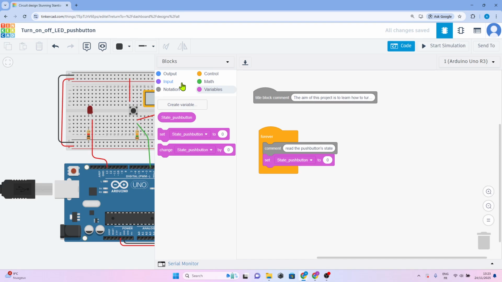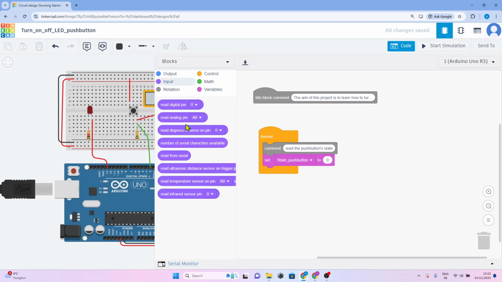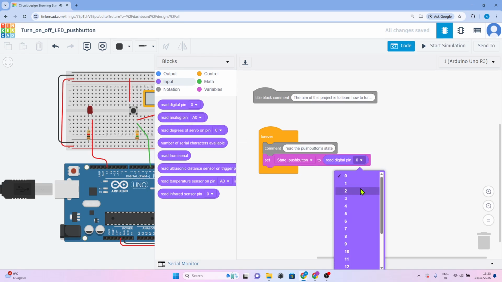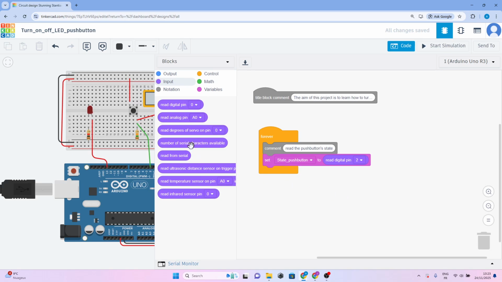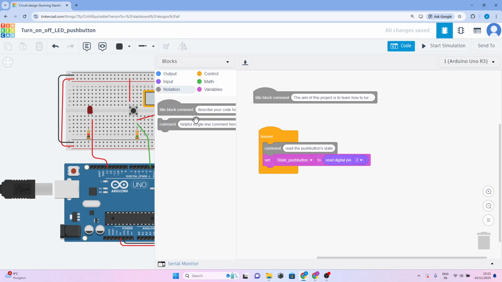So as you know, when we press the push button, we give a signal to the circuit. So let's add an input to set it to digital pin 2. Let's add another comment here. We're going to do what?